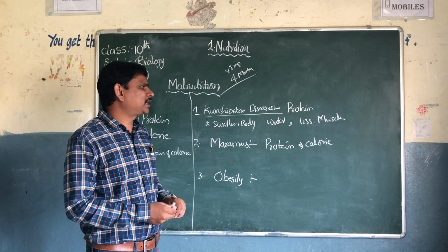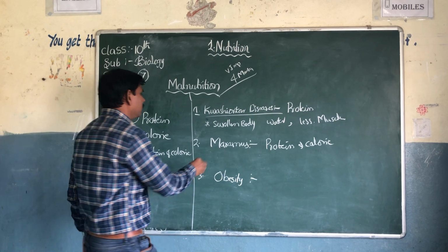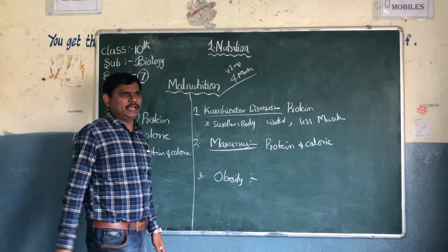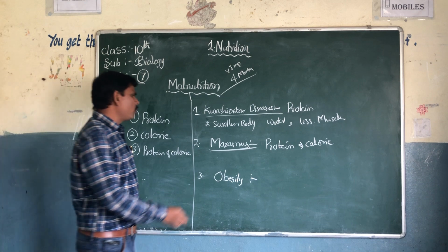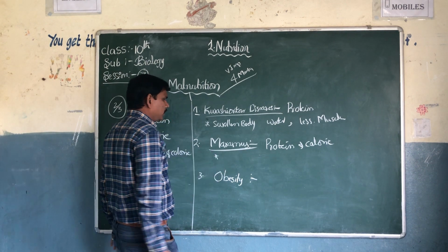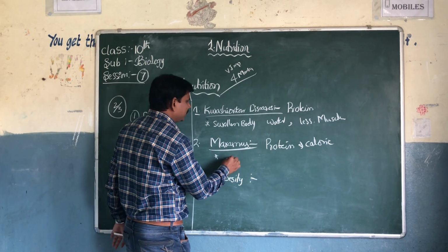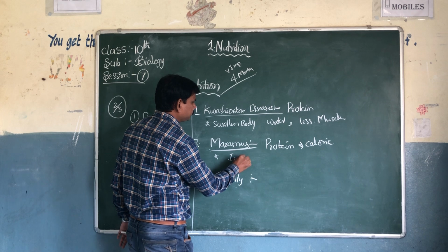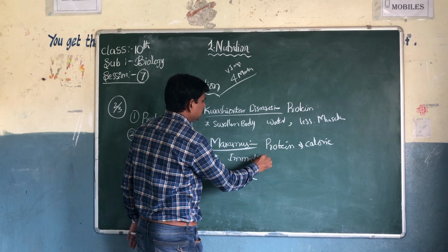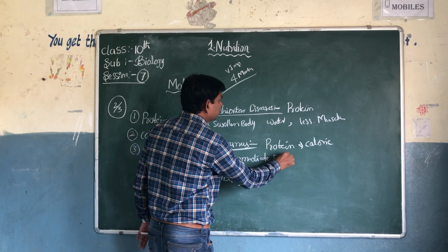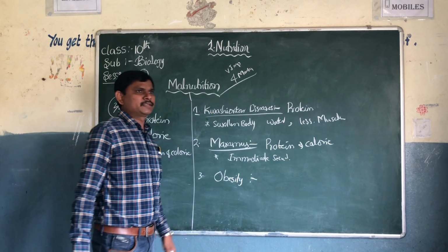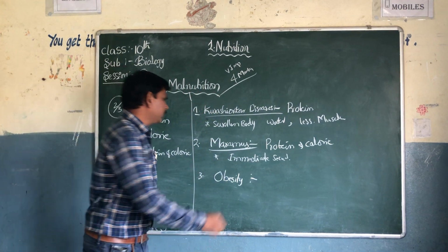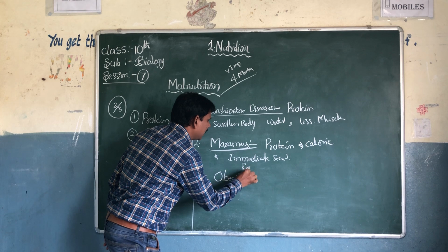This marasmus we can see in most cases of immediate second pregnancy. What is immediate second pregnancy? You can call it repeated childbirth.